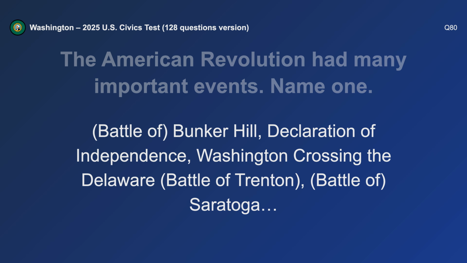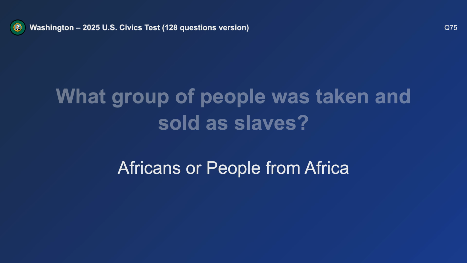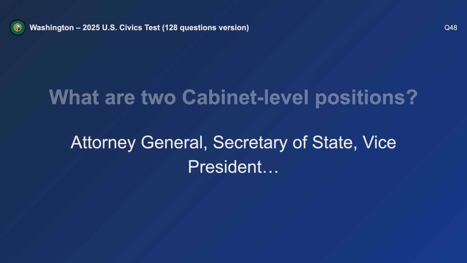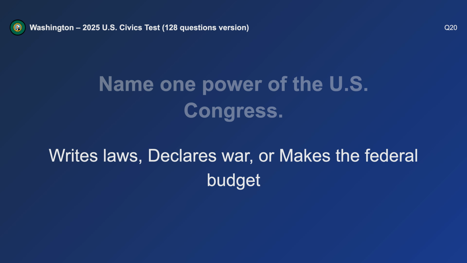Declaration of Independence. What group of people was taken and sold as slaves? Africans. What are 2 cabinet-level positions? Secretary of State and Vice President. Name one power of the U.S. Congress. Declares war.